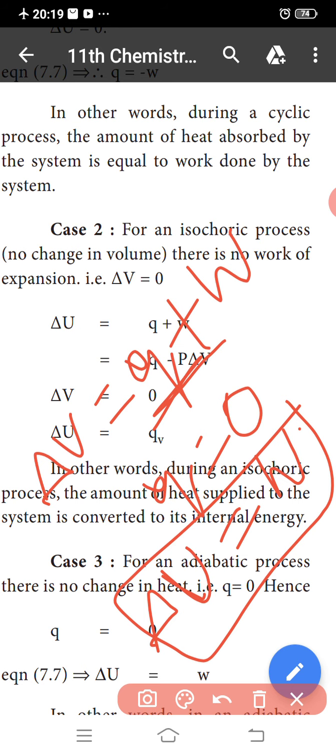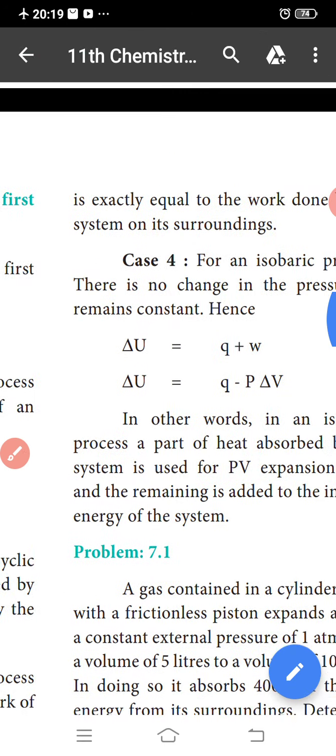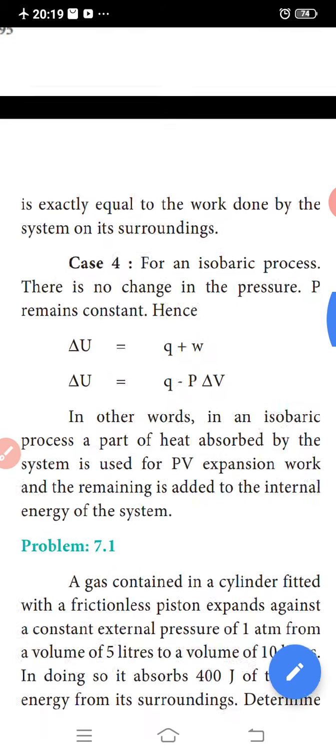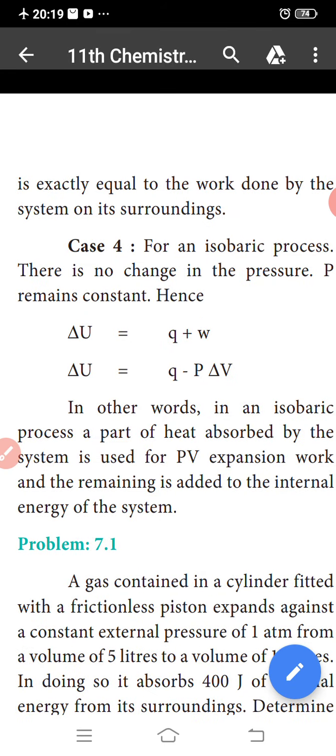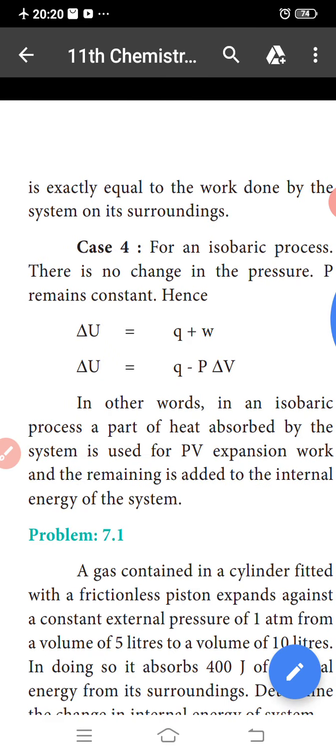Okay, then case 4, for an isobaric process, there is no change in pressure, P remains constant. Hence del U is equal to Q plus W, so del U is equal to Q minus P del V. In other words, in an isobaric process, a part of the heat absorbed by the system is used for PV expansion work and the remaining is added to the internal energy of the system.